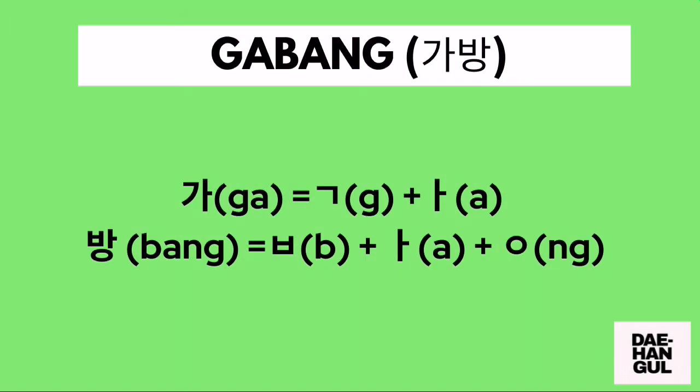How do we write kabang in Hangul? Let's start with the first syllable, ga. First, we need to draw a giyok, or the g character, followed by the a character.